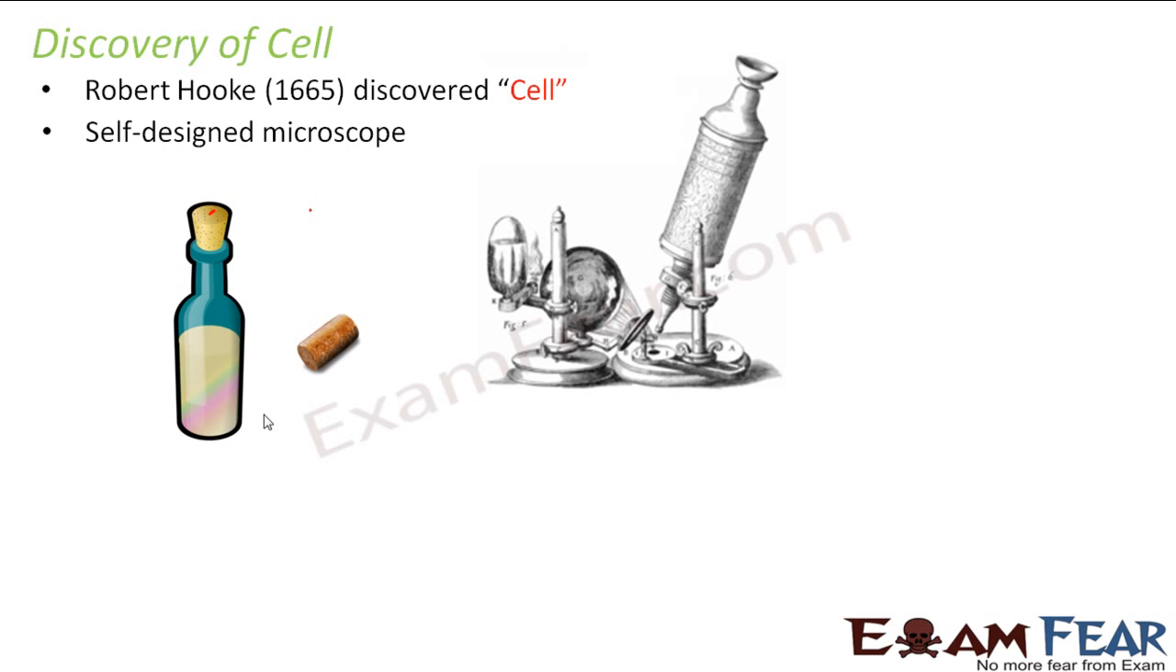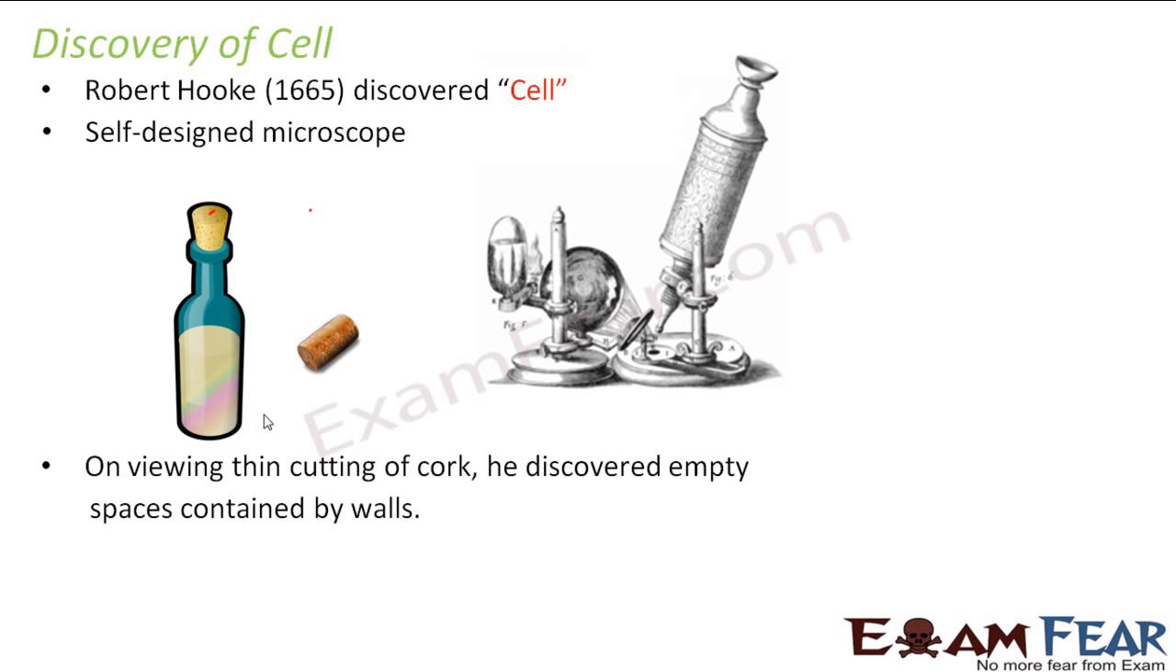This cork is actually made from the bark of a living tree. So the bark of a tree is used to make this cork. Now, while observing so many different objects, he observed this cork as well, not the entire cork. He took a thin slice of the cork, and this thin cutting was observed under his microscope. Now, what happened on viewing this thin cutting of the cork? He discovered empty spaces contained by walls.